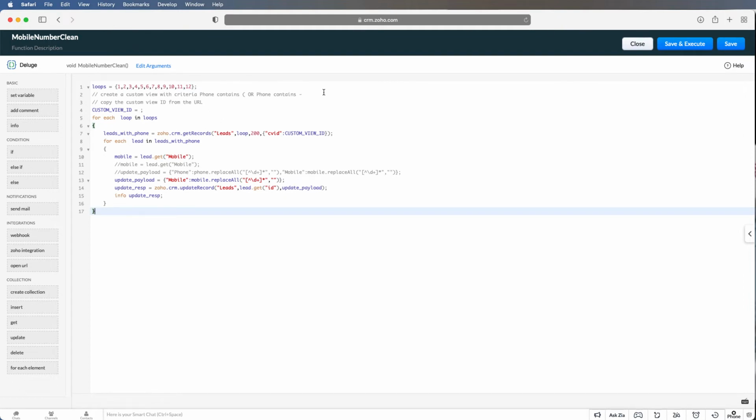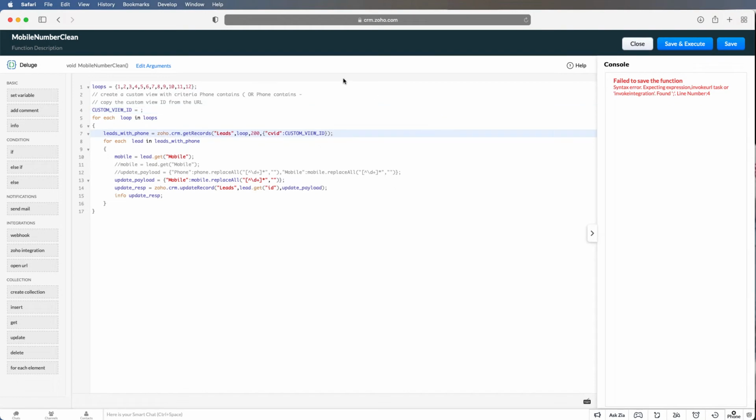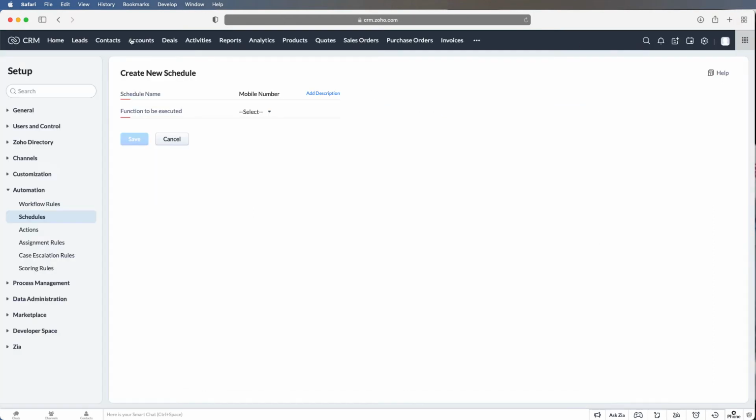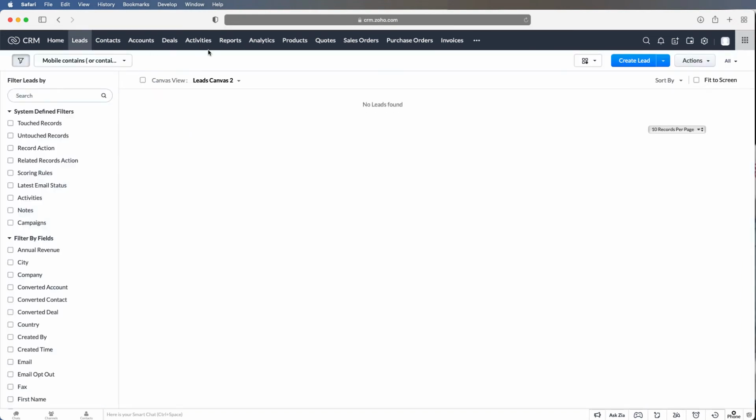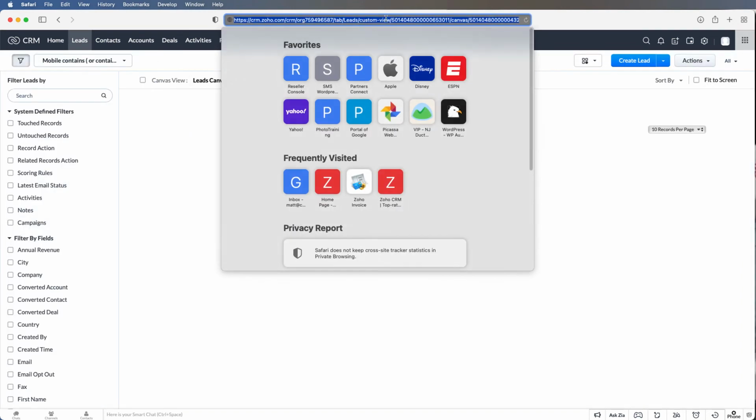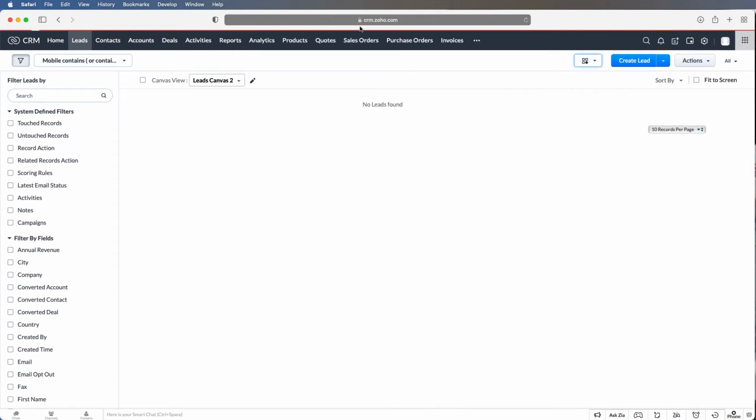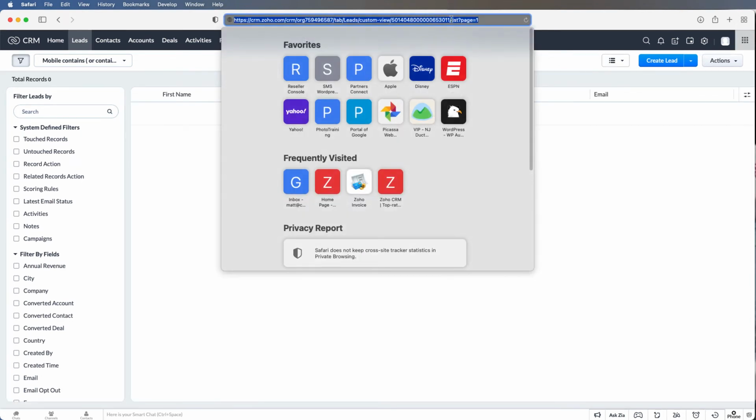So the only thing that's tricky here is we need the ID, which I forgot to get, so I'm going to save this. I cannot. Okay, so I need to get my ID first. You get the ID by coming up here. In a canvas view, you get two IDs. In a list view, you get the ID right there. So you just want to make sure you select the ID of that.